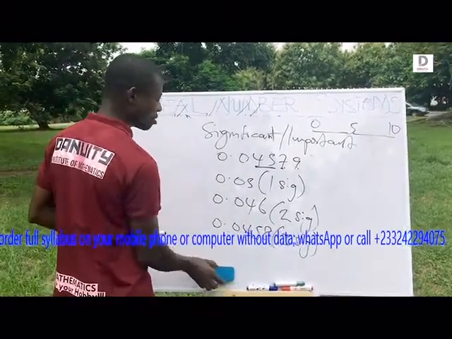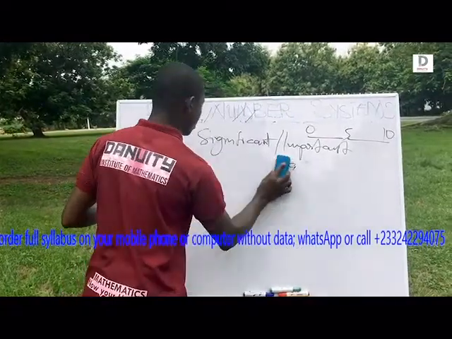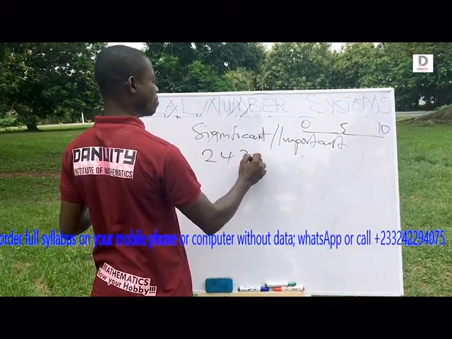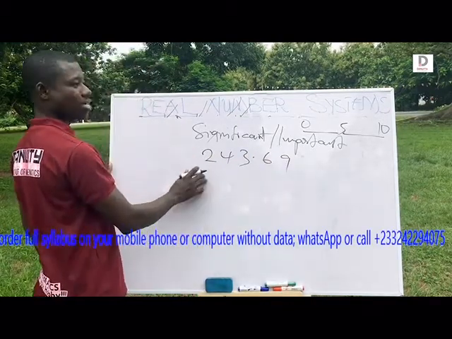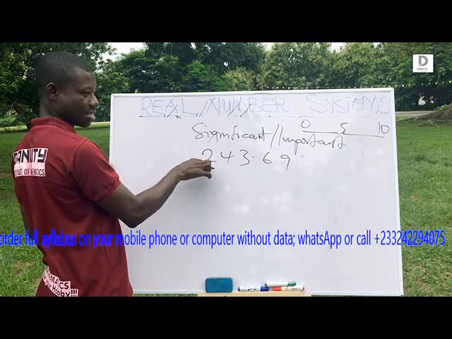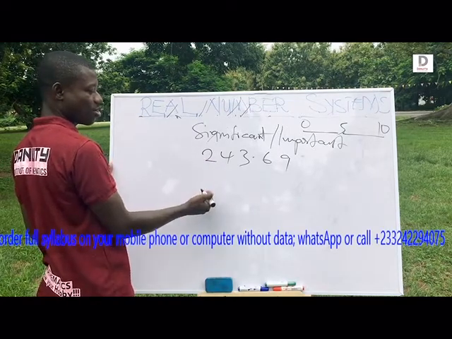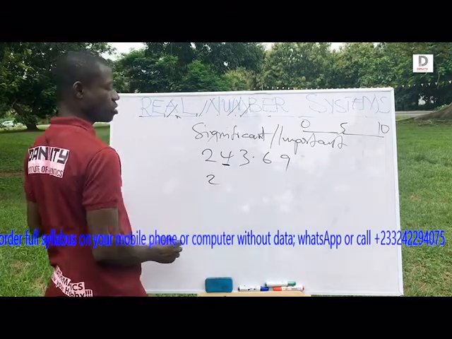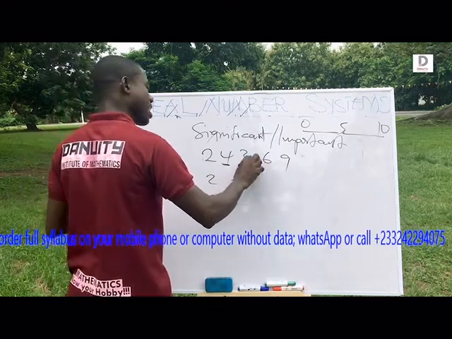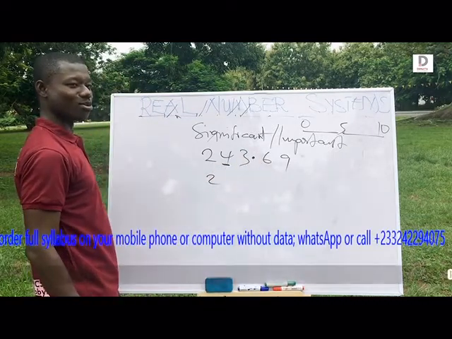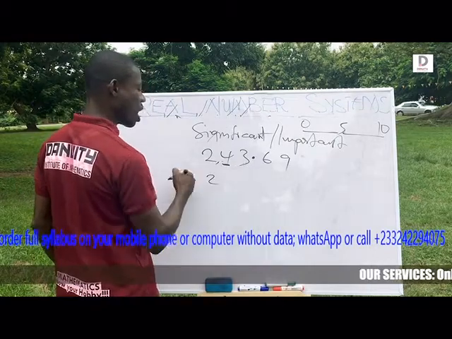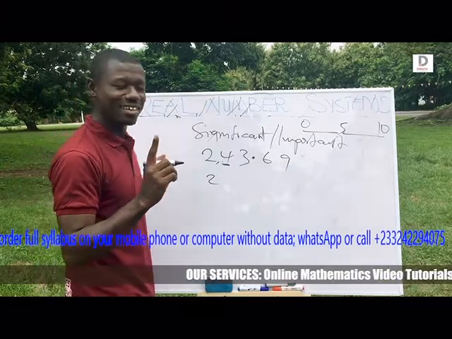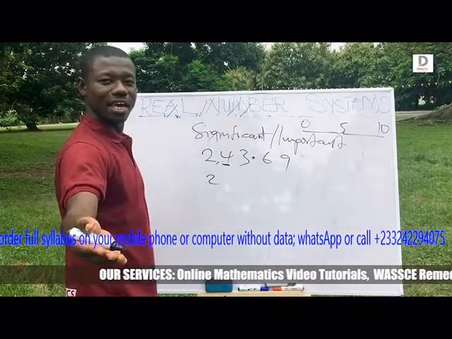But when it's whole numbers, watch carefully. Whole numbers. Watch here. If I have 243.69, one significant figure is this one. It's important because there's no 0 in front of it. Simple. So what do I write? I write 2 because this one cannot change it. The rest of the figures, the whole numbers, must be changed to 0 because this is 243 cedis, 69 pesewas. If you write only 2, it becomes 2 cedis in that case.